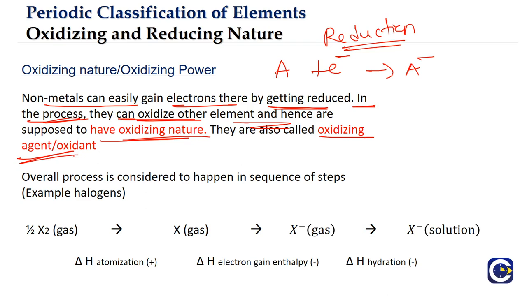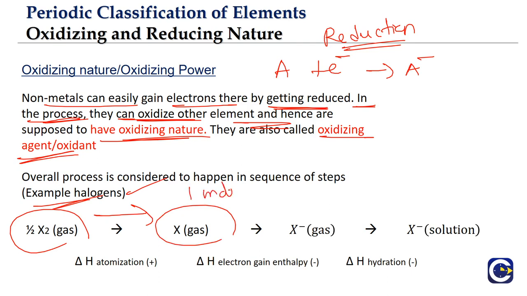Now when we look at the overall process involved in the demonstration of the oxidizing nature of a non-metal, these are the steps involved. Say, for example, we will talk about a halogen. Half a mole of that halogen gas, because halogen will be in the diatomic gaseous state. Half a mole of gaseous molecules, it will not be atoms. First there will be atomization. The molecules have to be dissociated. The half a mole of molecules will give rise to 1 mole of atoms.